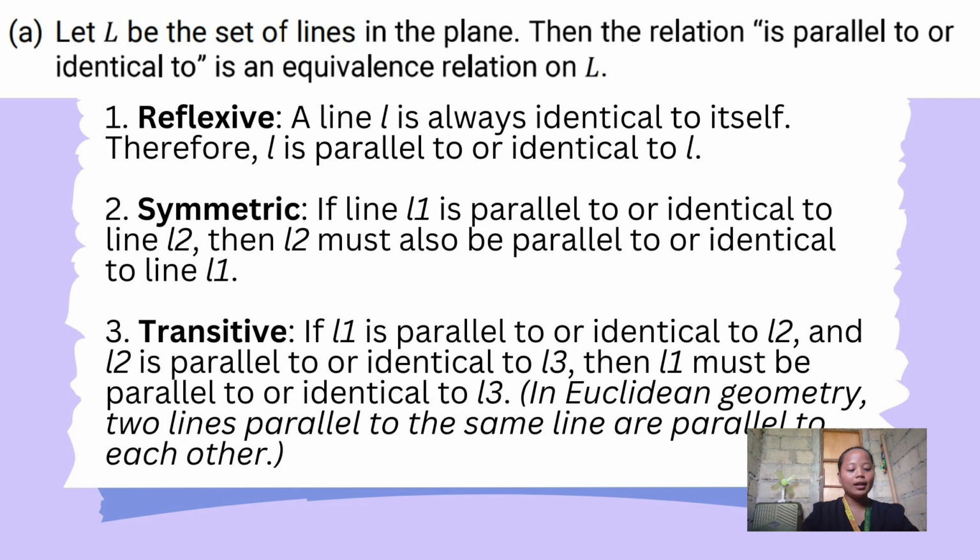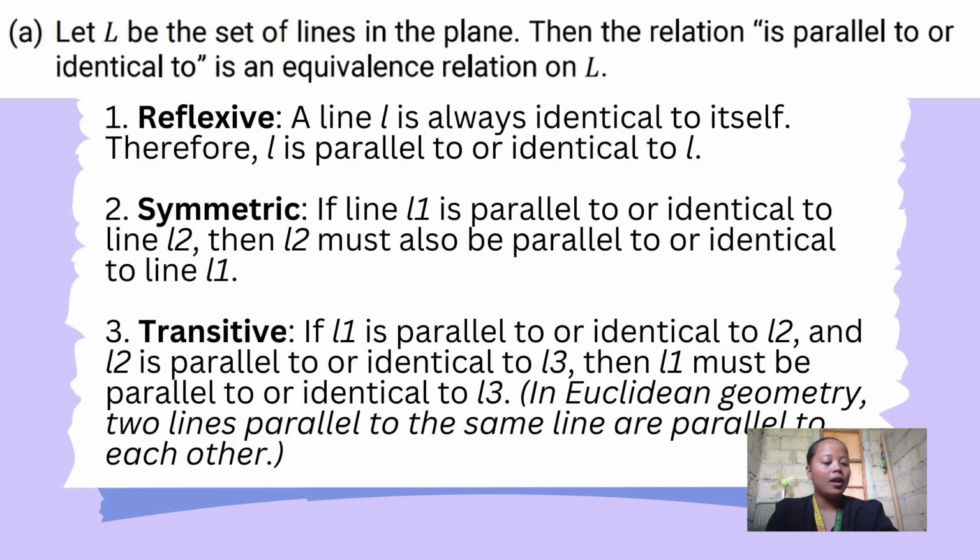So in Euclidean geometry, two lines parallel to the same line are parallel to each other. So if we have lines A, B, and C, and A is parallel to B, and B is parallel to C, then line A and line C are also parallel.